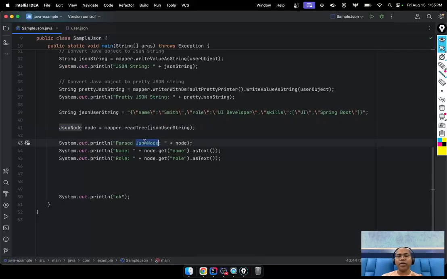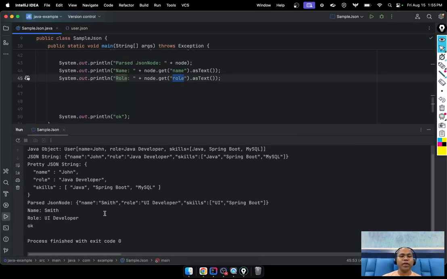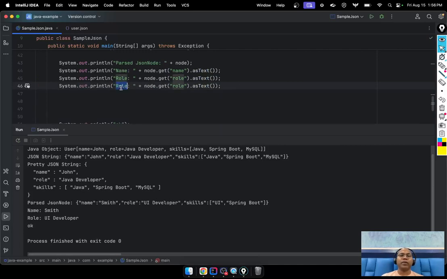Now from this object you can get a specific name, specific role. Run it and check. Here you can see the complete node object, and you can say node dot get name, and it returns the name as Smith. Get the role. Similarly you can print whatever other values you want, maybe the skills.